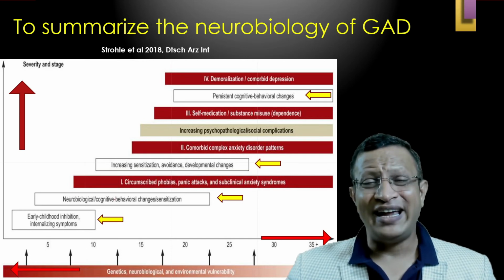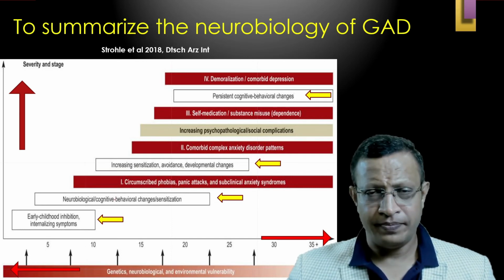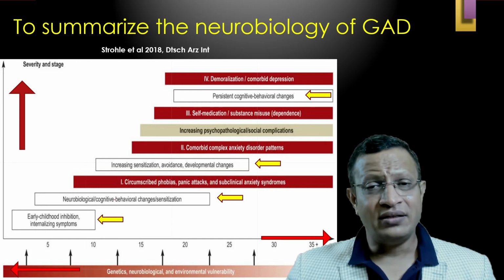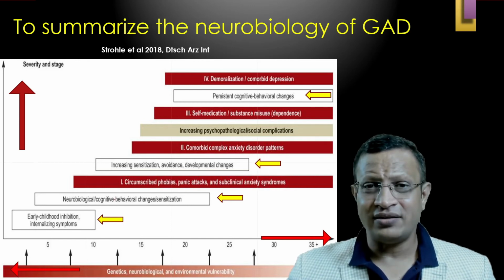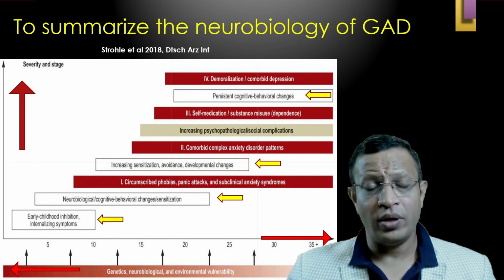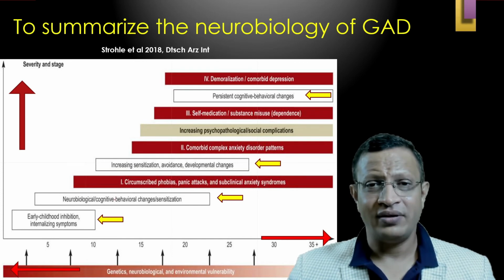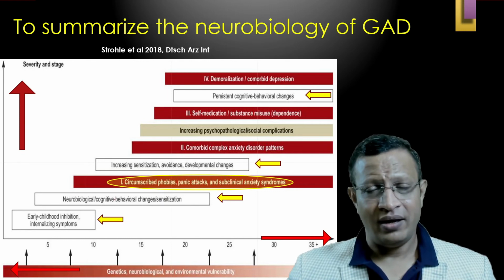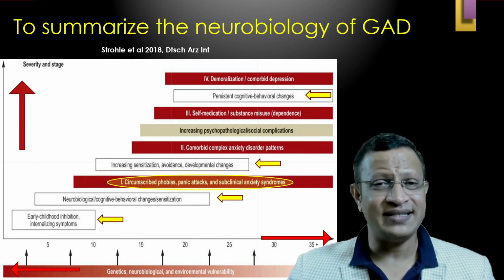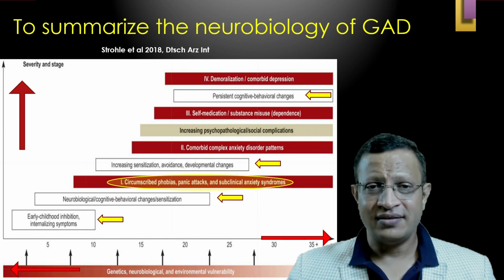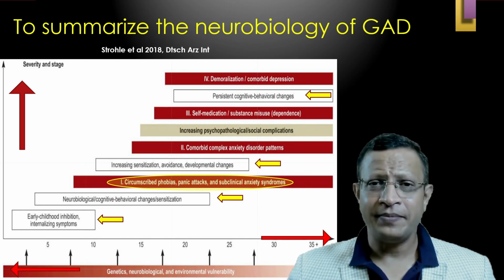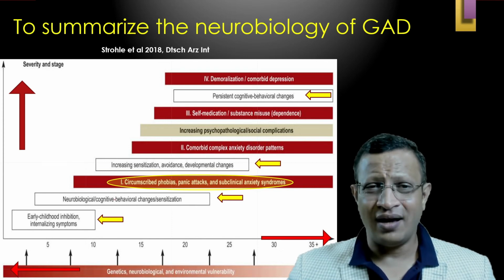So, here the interaction between genetics, environment, childhood adversities, the perception of an event, and various other factors plays a role in the development of GAD. Further, in the initial part, there will be the formation of subclinical anxiety symptoms, panic attacks, and circumscribed phobia can be there. However, separation anxiety and childhood anxiety disorders are commonly seen.